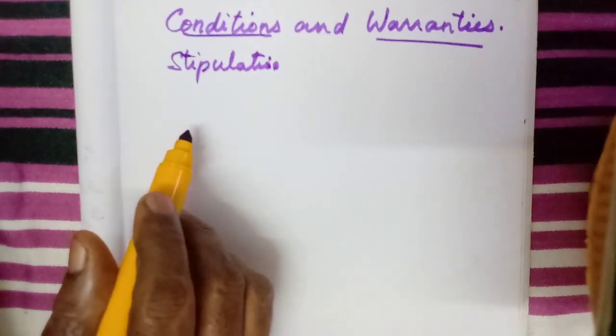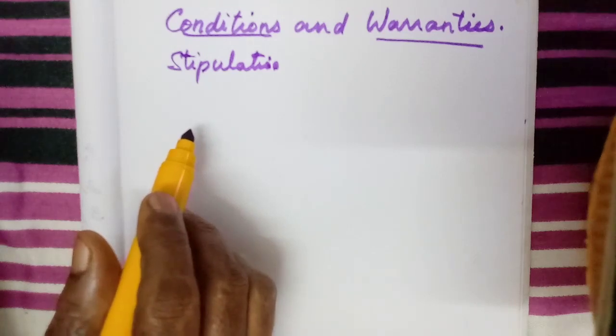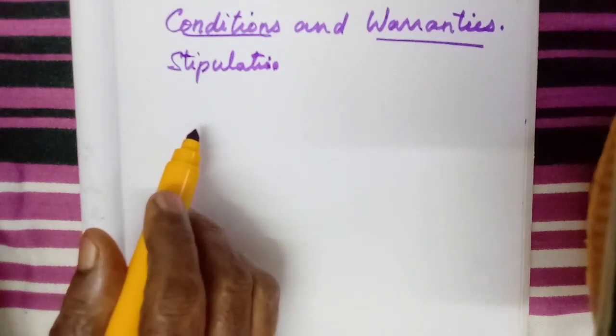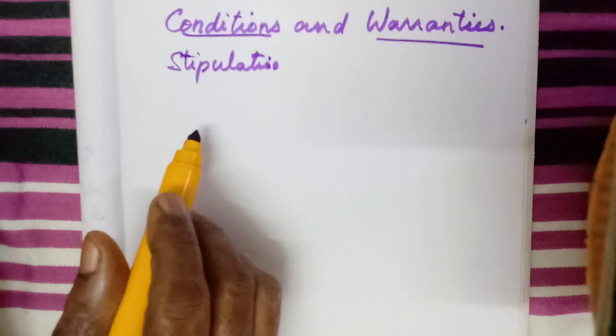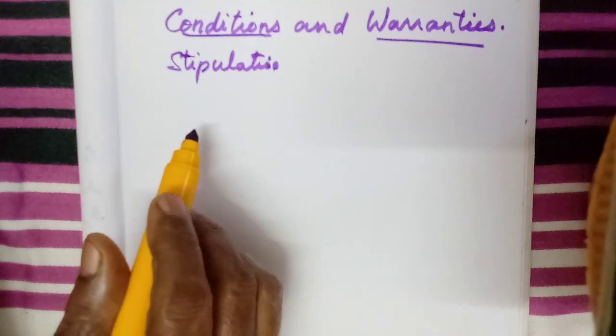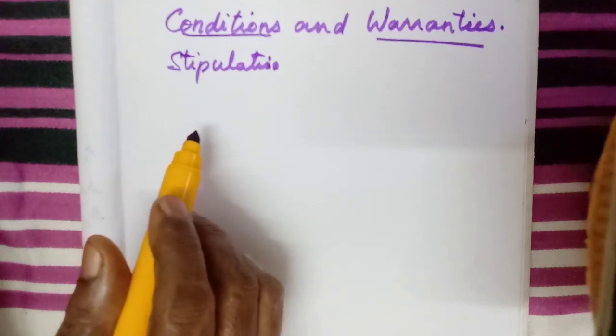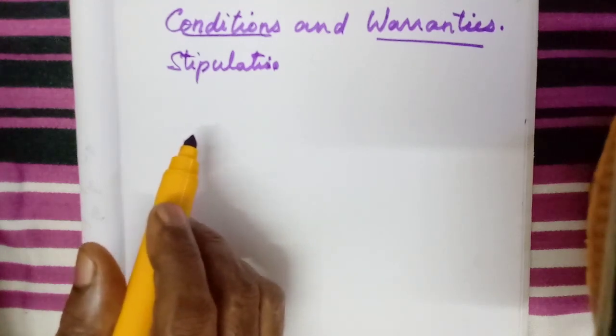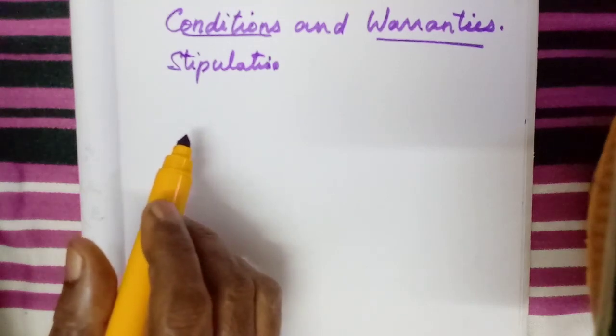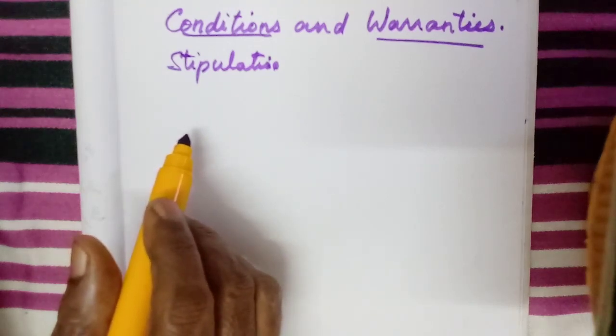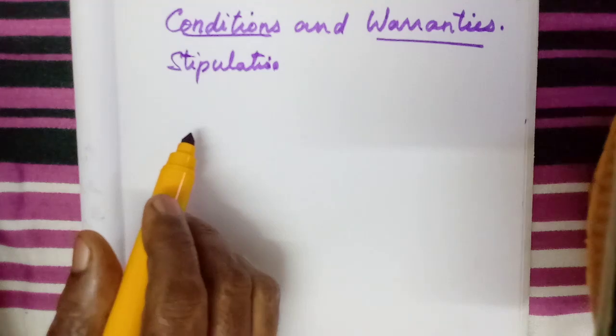Okay, for example, if we are going to purchase goods, those goods must be of good quality and what we are expecting, what we have demanded, maybe the number or the quality, it should serve the purpose for which the buyer is buying that good. Okay, that is the stipulation.